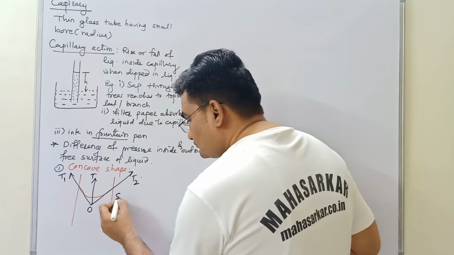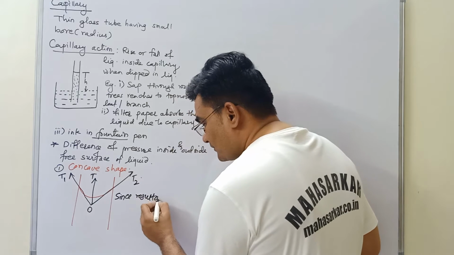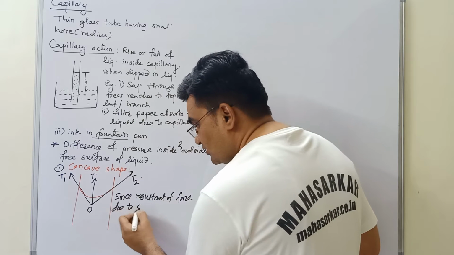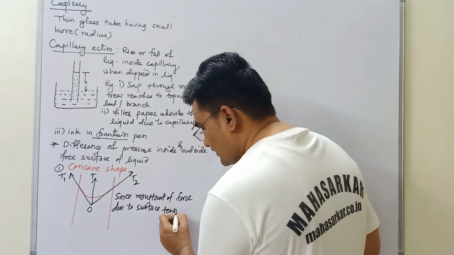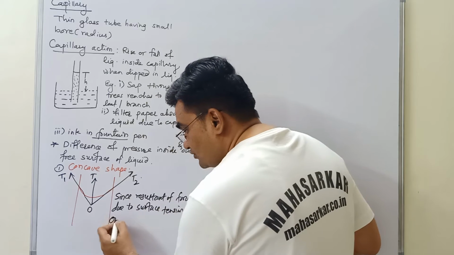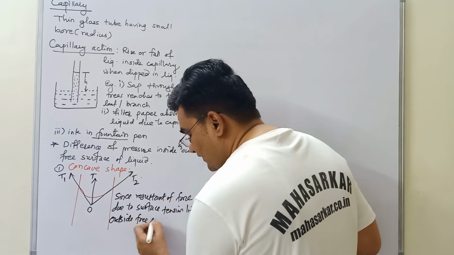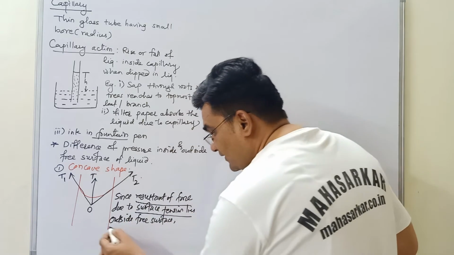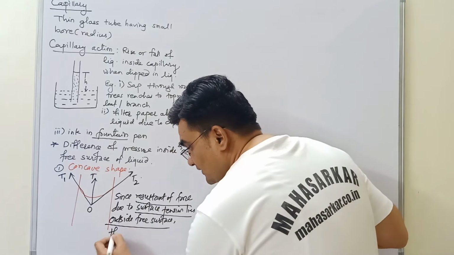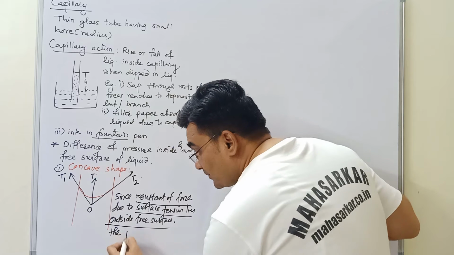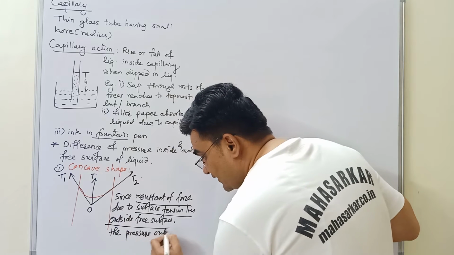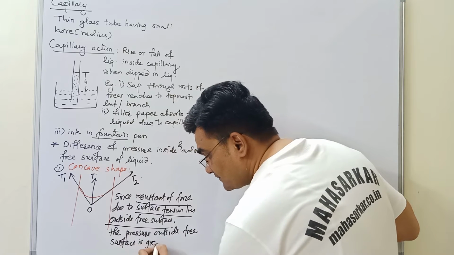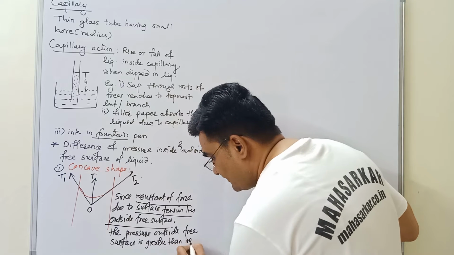Since the resultant of force due to surface tension lies outside the free surface, the pressure outside the free surface is greater than inside the free surface.